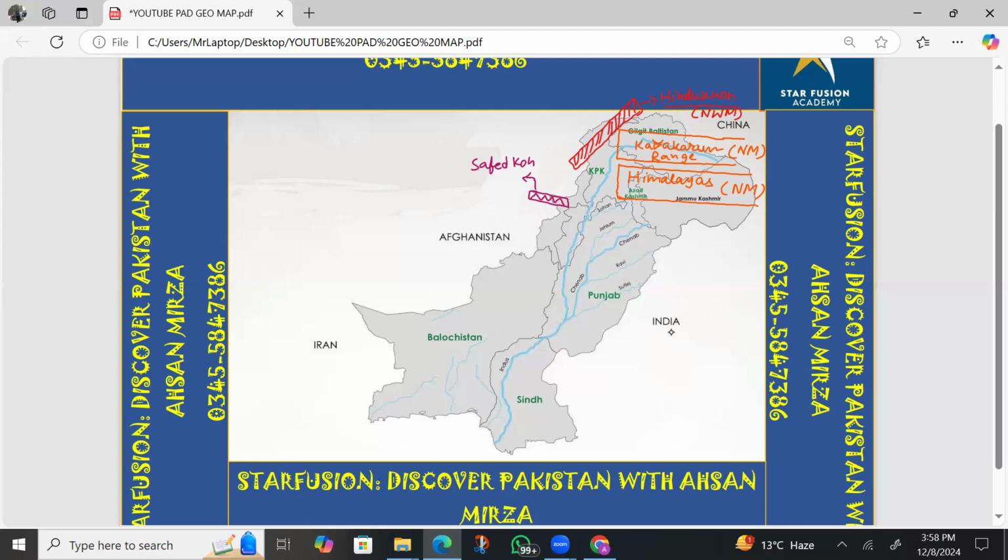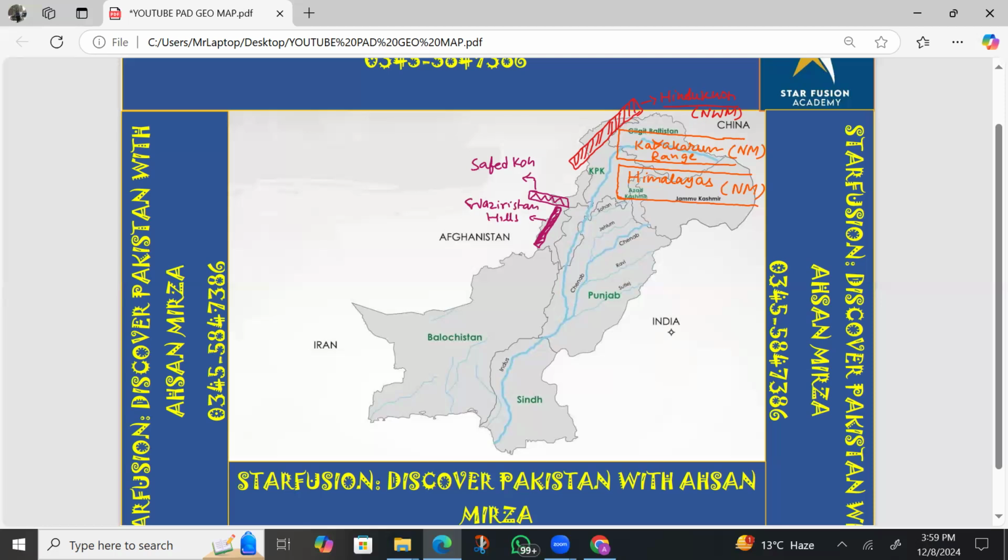Another range is along the boundary line of Afghanistan and Pakistan. Unlike the Safed Koh range, which starts from the Afghanistan side, this range is located on the border of Pakistan and Afghanistan. This range is the Waziristan Hills. This area is Waziristan, so that's why this range is called the Waziristan Hills. This is another important range.